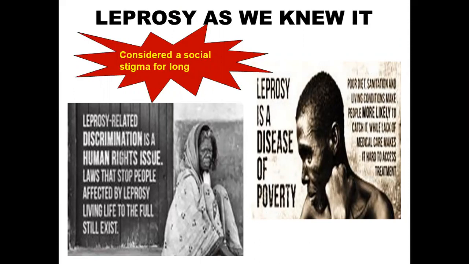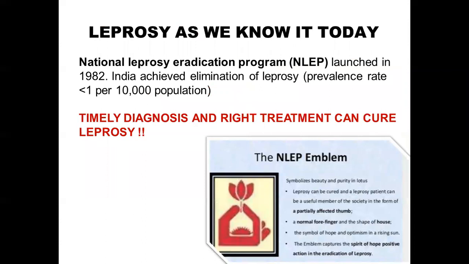And it was considered a disease of poverty and occurred mainly in people who belong to a lower socio-economic strata. However, now, because of the introduction of the National Leprosy Eradication Program in 1982, India has achieved elimination of leprosy. That is, the prevalence rate of leprosy is less than 1 per 10,000 population. The golden rule now is that timely diagnosis and the right treatment can cure leprosy. So with that background, we'll proceed to the topic.